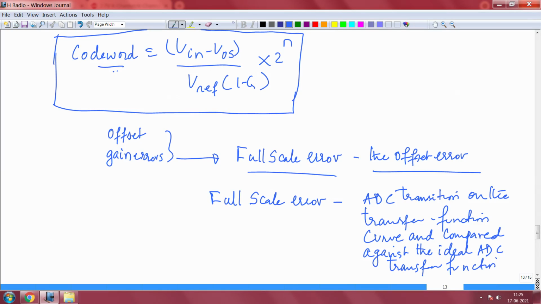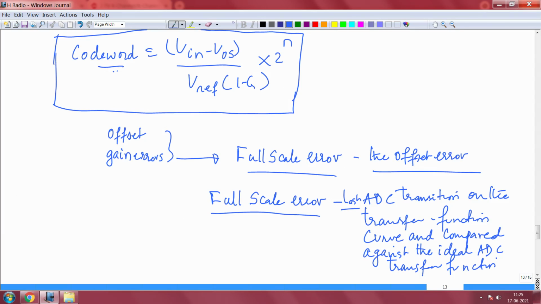So, this is important. Okay. So, gain error is defined as the full scale error minus the offset error, and the full scale error itself, how do you measure it? Last ADC transition on the transfer function curve and compared against the ideal ADC transfer function.